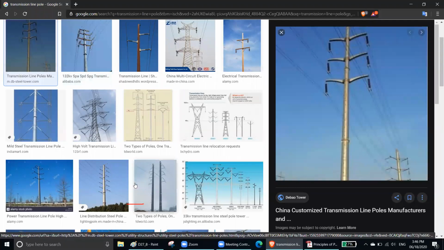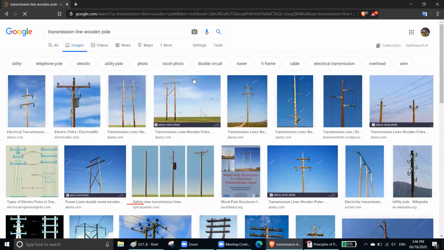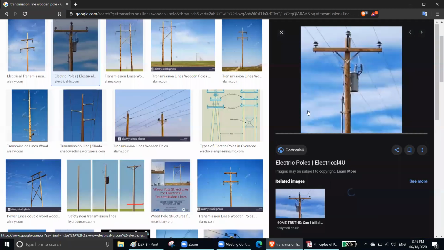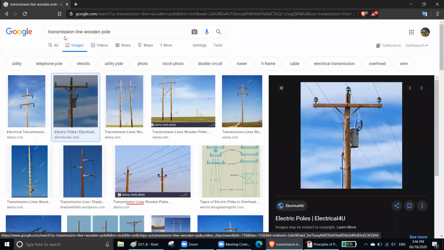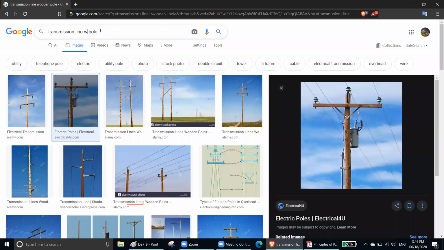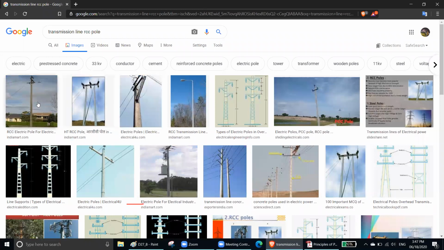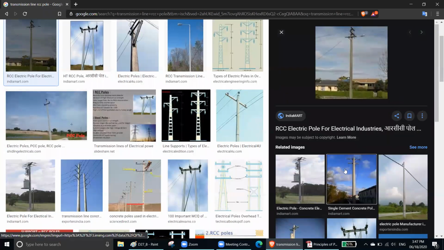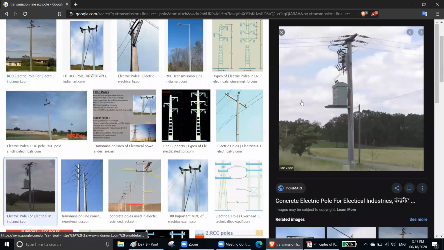Then you have wooden pole, right? Let's write wooden pole. Yeah, this is the wooden pole. Okay. Made of wood. Then you have RCC. This is the RCC pole that we can see beside our road. You can see the white color. These are actually made of concrete.